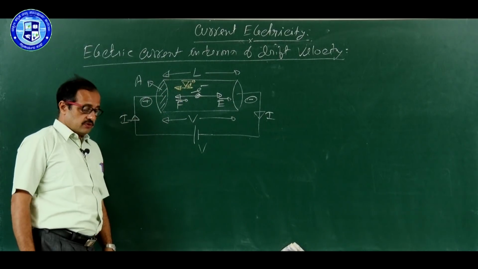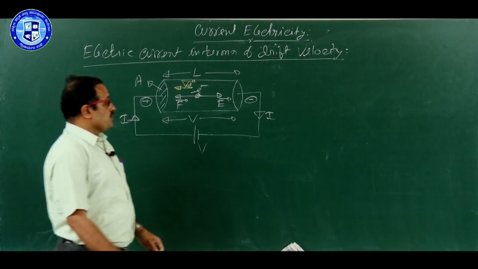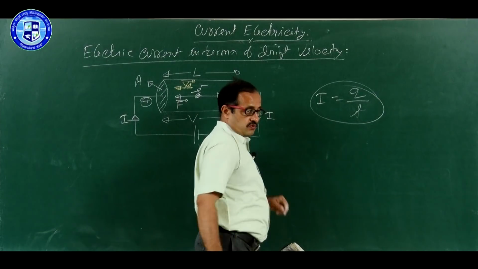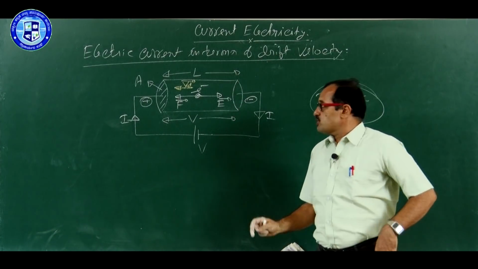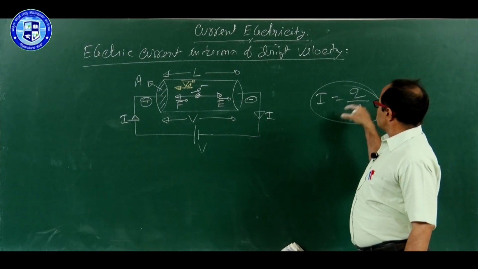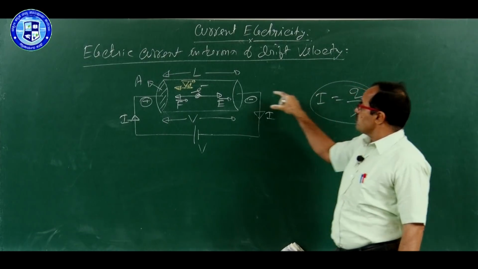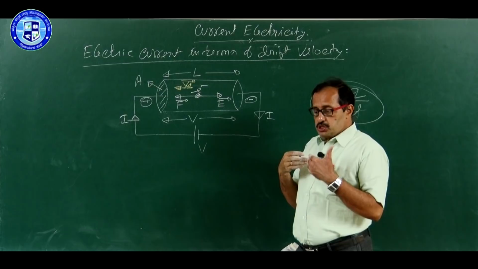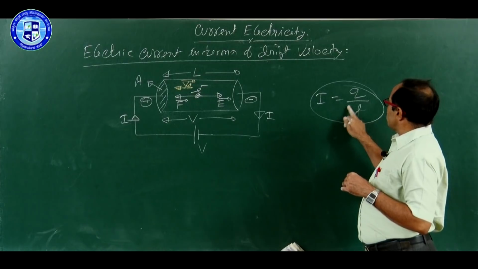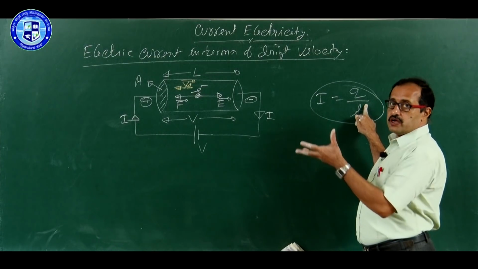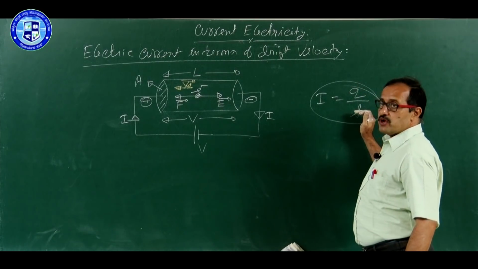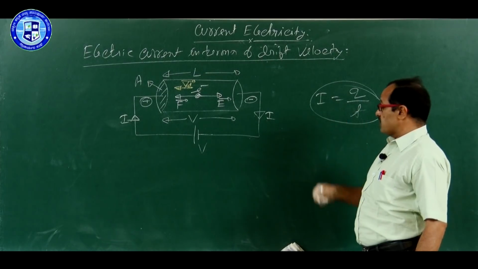How to derive the equation? Very simple. Now, what is the basic equation for current? Current is equal to Q by t. Q is the amount of charge crossing the conductor, t is the time taken. So first of all we try to find out how much charge is there in this conductor which is ready to cross if you apply the PD. Next step, we find out the time taken by that charge to cross the conductor.